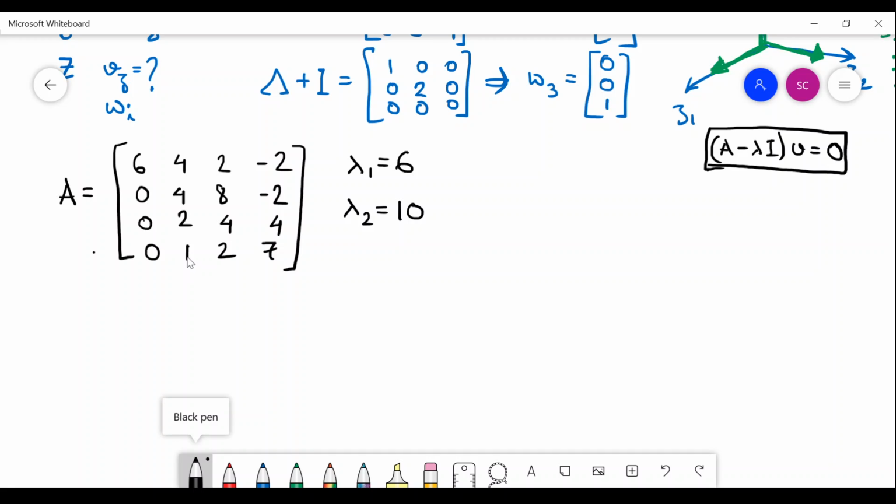So when you have dependent columns, you are losing rank, your determinant is becoming 0. So of course one of the eigenvalues must be 0.